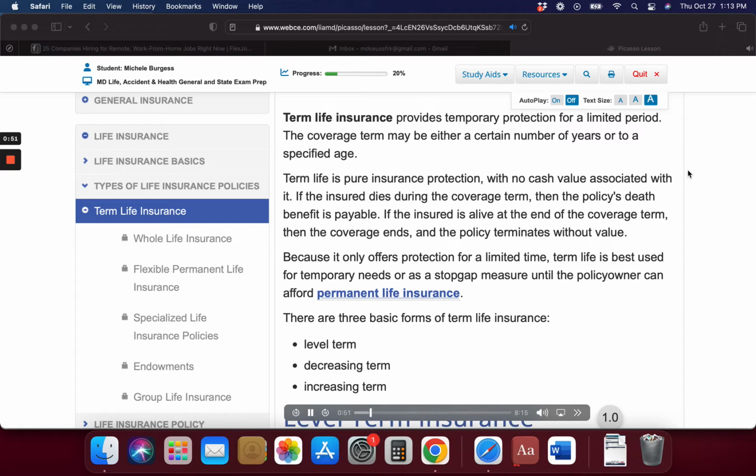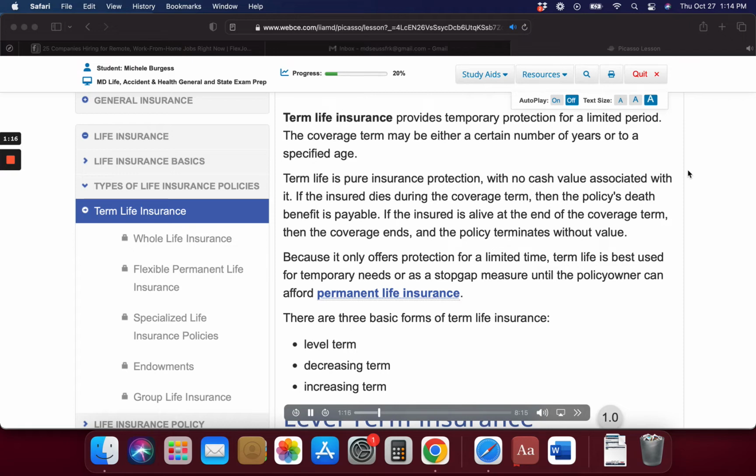Level term insurance. The most popular form of term life insurance is level term life insurance, which provides a level death benefit for the duration of the coverage term. The term can be for a certain number of years, 5-year term, 10-year term, 20-year term, etc., or it can be to a specified age, term to age 55, term to age 65, etc.